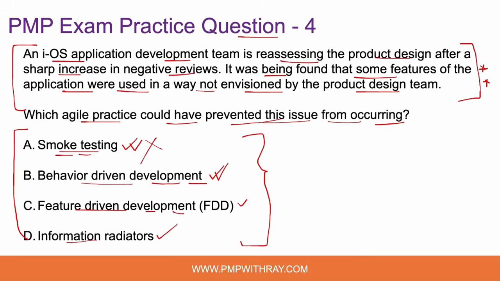Option C, feature-driven development. What is FDD? Feature-driven development, or FDD, is an iterative and incremental software development methodology that is part of a larger Agile framework, okay? It focuses on delivering tangible working software features within relatively short time frames for a global or large-scale Agile project.